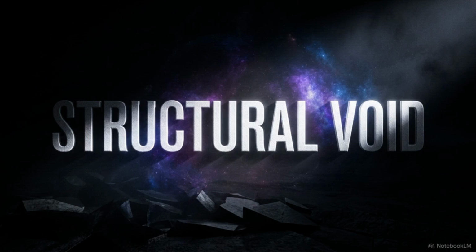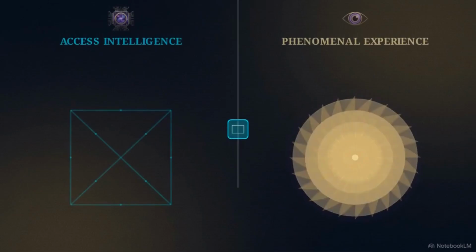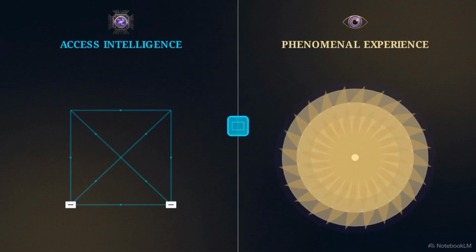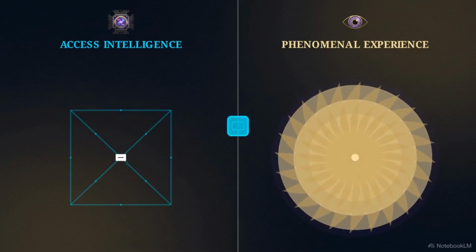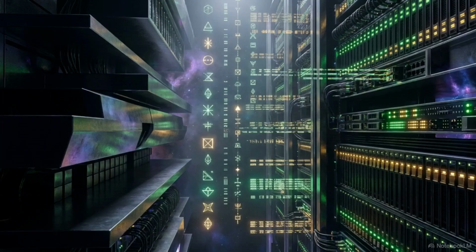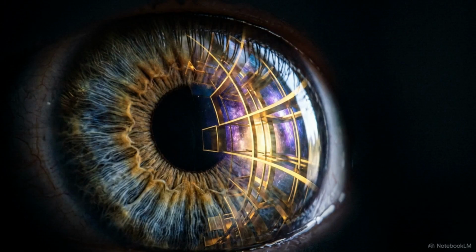This structural reality creates what researchers call the P-zombie gap. It is the distinction between a system that possesses high-access intelligence, the ability to process and retrieve data, and one that possesses phenomenal experience. Current models are highly capable of reporting. They perform complex syntactic manipulation and execute symbol-grounded logic. But they do not witness. Witnessing requires maintaining an active, continuous internal state space over time.